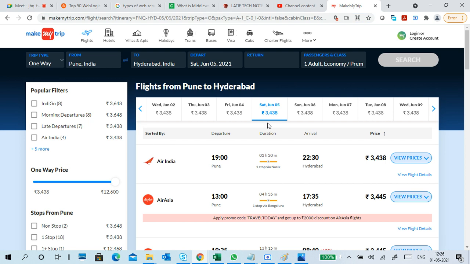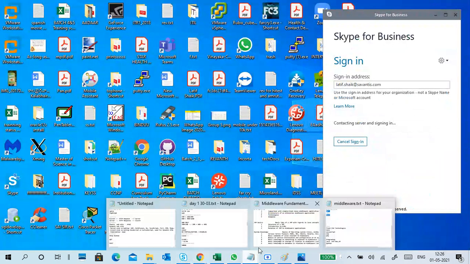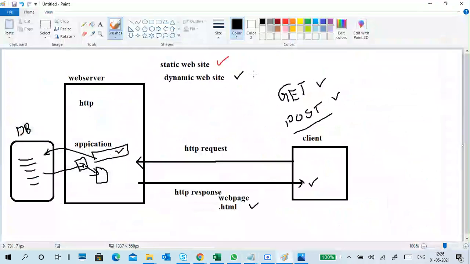Okay, so actually I have a system, but the last part is not working properly, so I have to go to the first one. Okay, so understand dynamic website and static website.